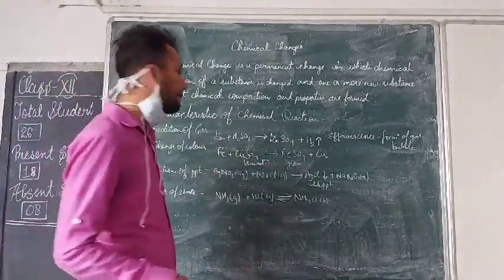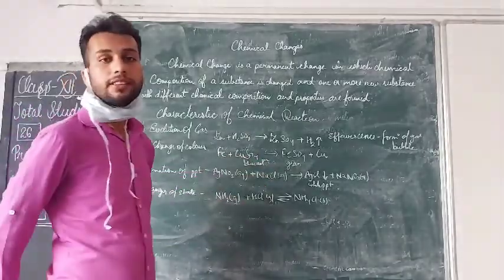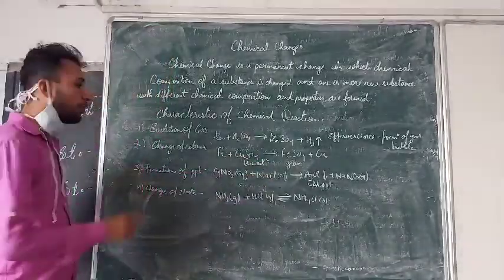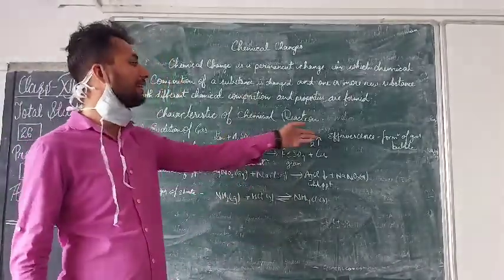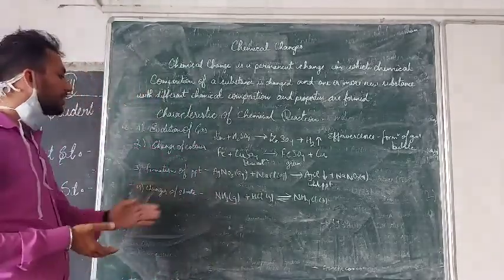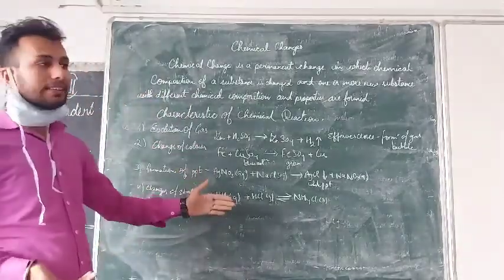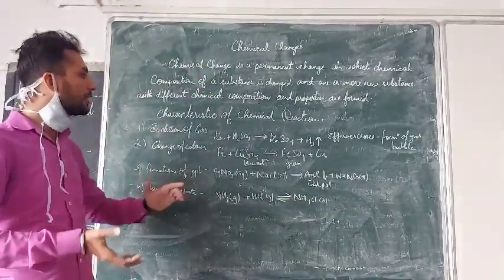Evolution of gas is an example, then changing of the color is an example, where blue color solution is changed into the green color solution, then formation of precipitate, where the white color precipitate is formed. In the evolution of gas, effervescence means the formation of bubbles, gas bubbles are seen. In the change of state, two gaseous molecules react to form a solid molecule. So this is the example of characteristics of the chemical reaction.